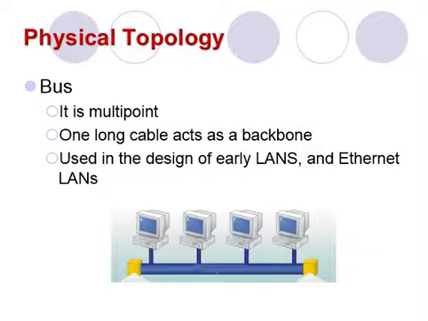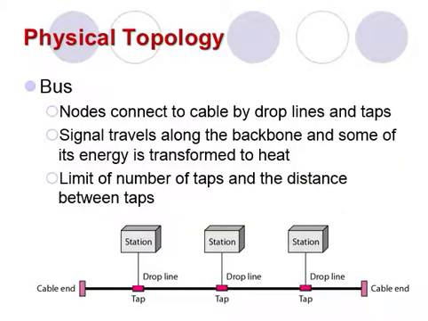Okay. So here you can see that this is the tap, or connector, used to connect this device or station through the drop line.